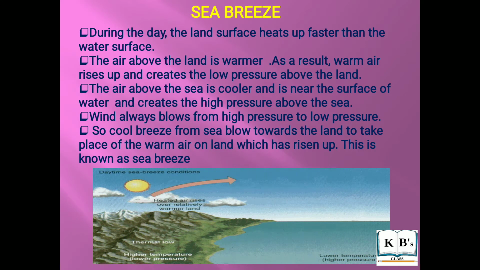So the cool breeze from the sea blows towards the land to take the place of the warm air on the land which has risen up. This is known as sea breeze. So the movement of air from the sea towards the land is known as sea breeze.